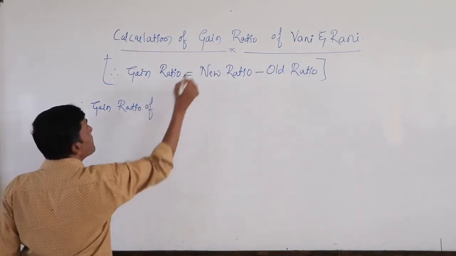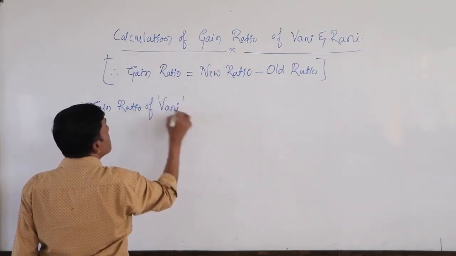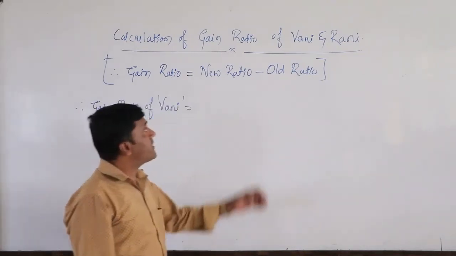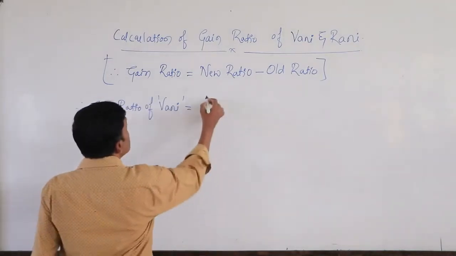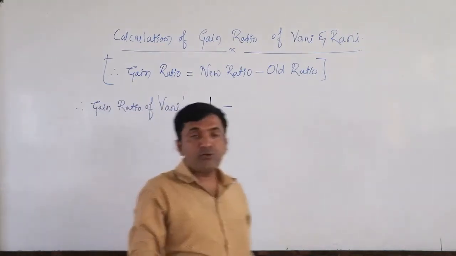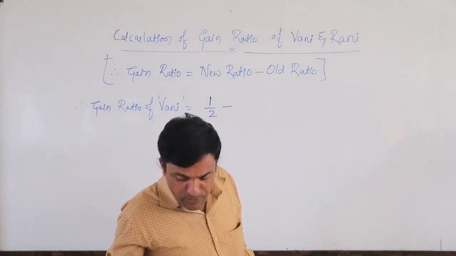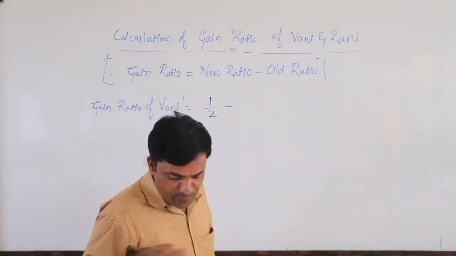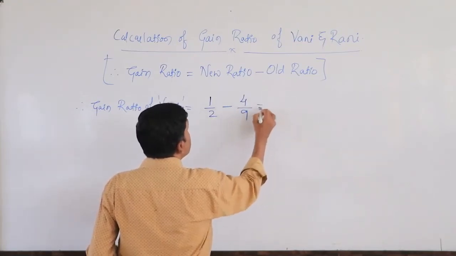So the gain ratio of the first partner, that is Vani. After Soni retires, dear students, they share their profit equally, so the new ratio will be 1/2 minus the old ratio. Their old ratio was 4:3:2, meaning 4, 3, 7, 7 plus 2, 9, so 4/9.